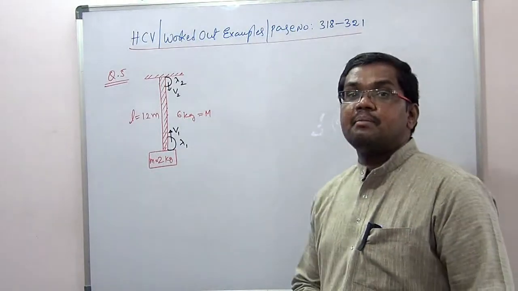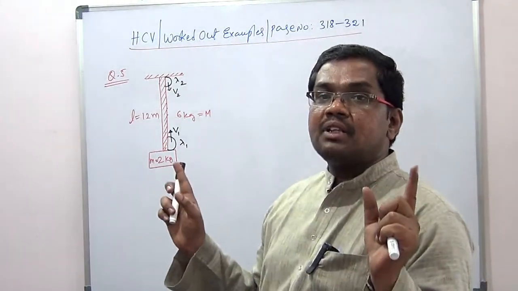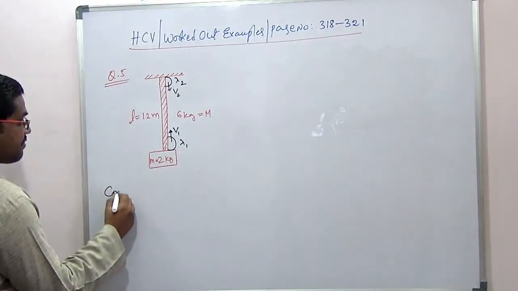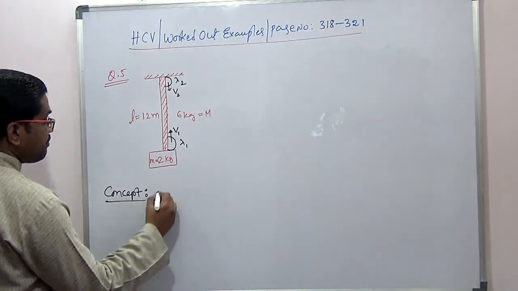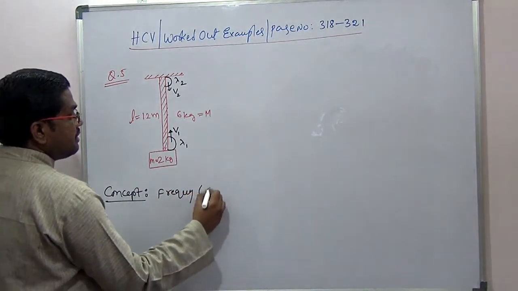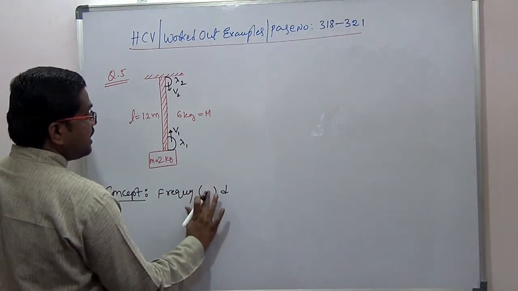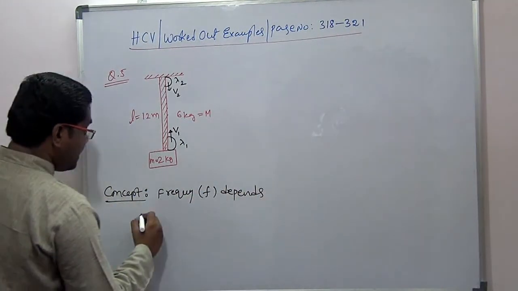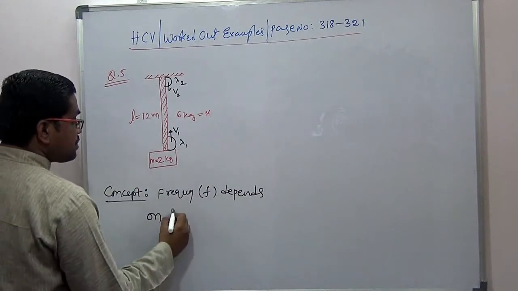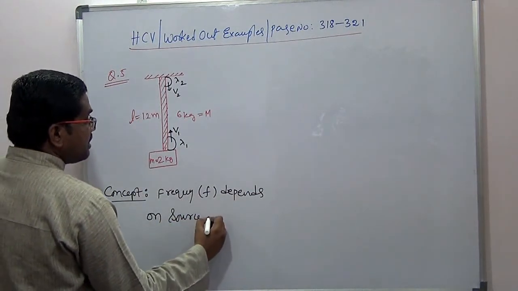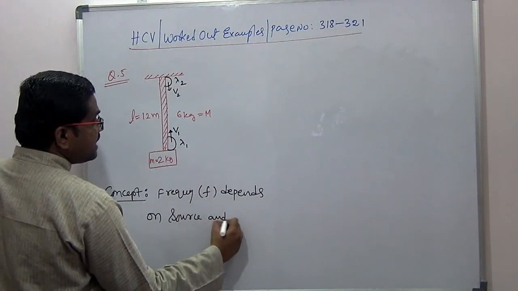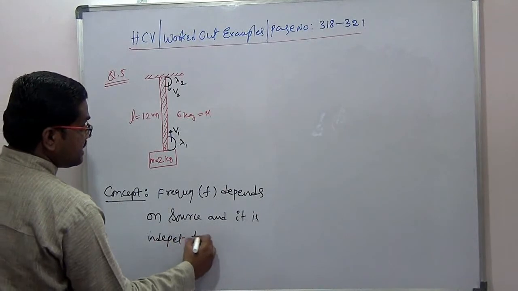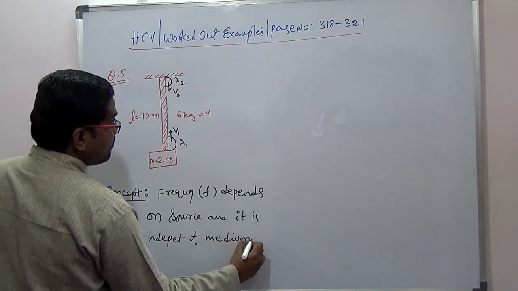One thing to remember here: frequency depends upon the source. It doesn't depend upon the medium. So that is the concept here. So frequency depends on the source, so it is independent of the medium.